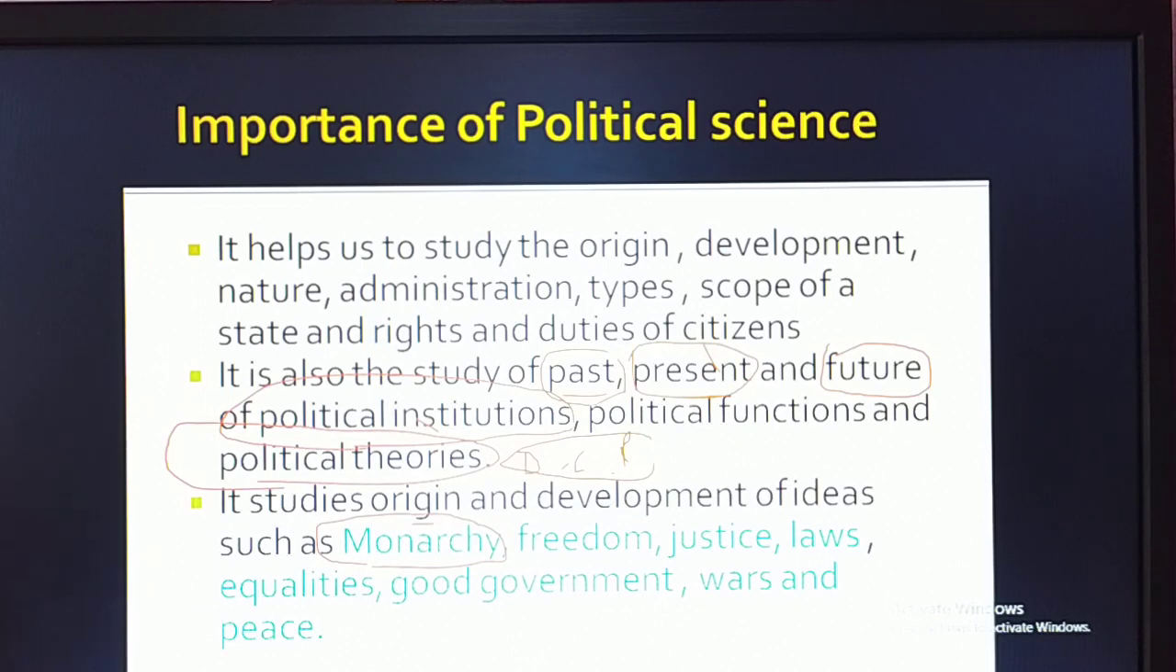So that monarchy, where it is originating and why it was originated, you can study by studying political science. Next one, freedom. What is meant by freedom, and how many kinds of freedoms are there? You can come to know by studying political science. And what is meant by justice, what is meant by rule and laws, equality, good government, war and peace. These are important ideas in political science.